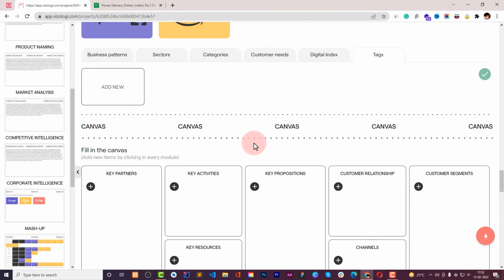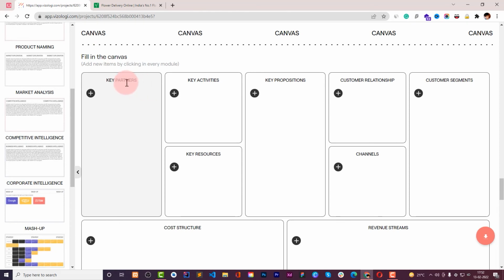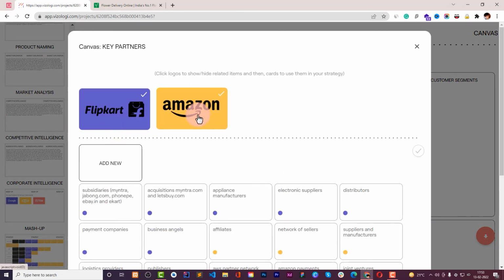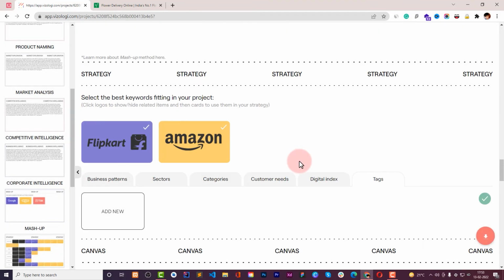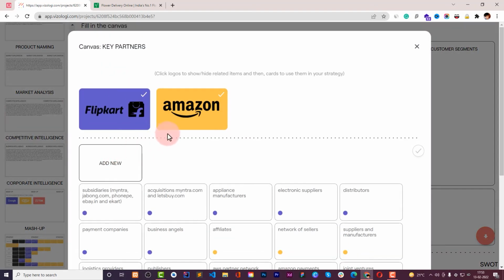And then we have this canvas. Okay, so canvas is like for the key partners. You can just click on it. When you click on Flipkart, Amazon, the same way you will find some data. Okay, for the key partners, the same way you found data for other things right here in the strategy, the same way you can add the key partners.